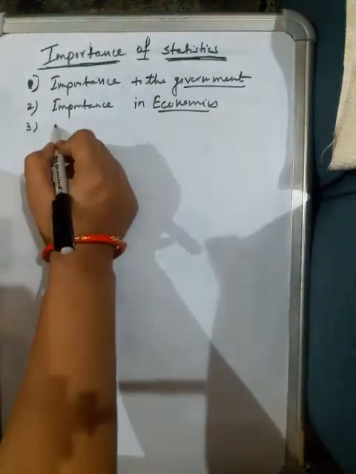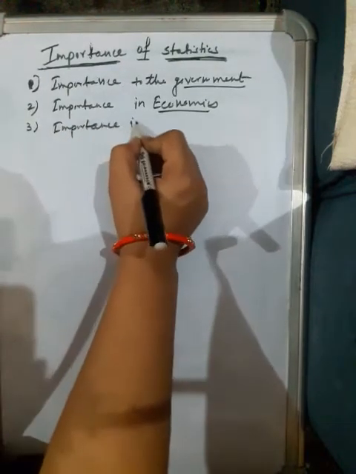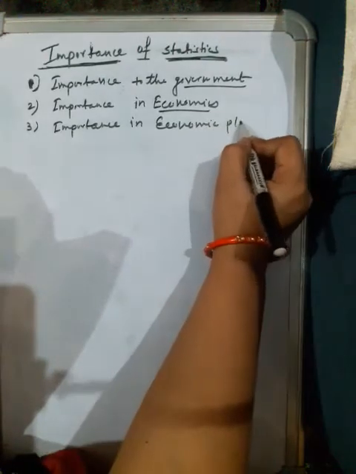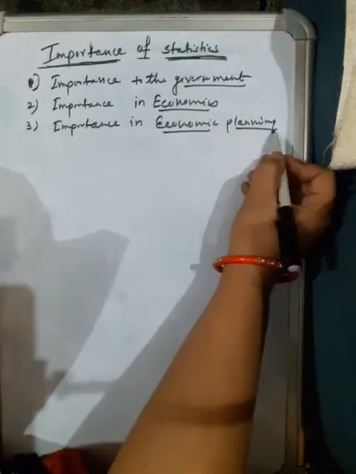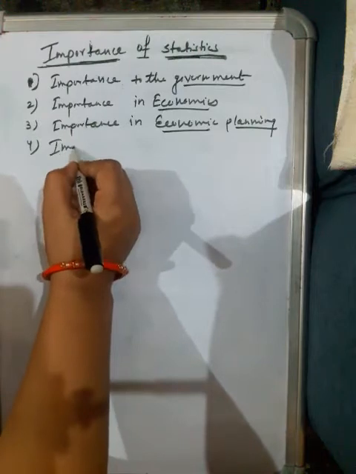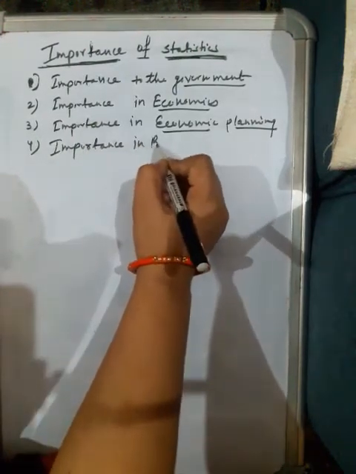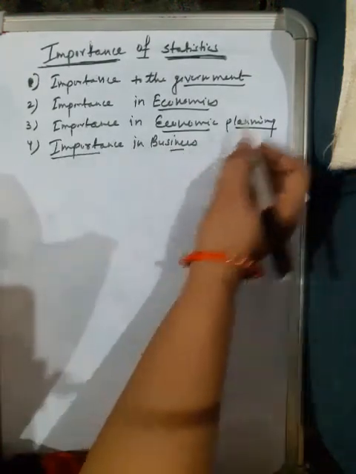Third one is importance in economic planning. How statistics helps in economic planning. And next is importance in business. I'll discuss them one by one.